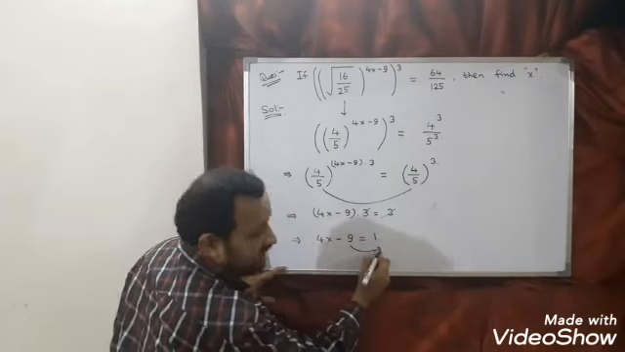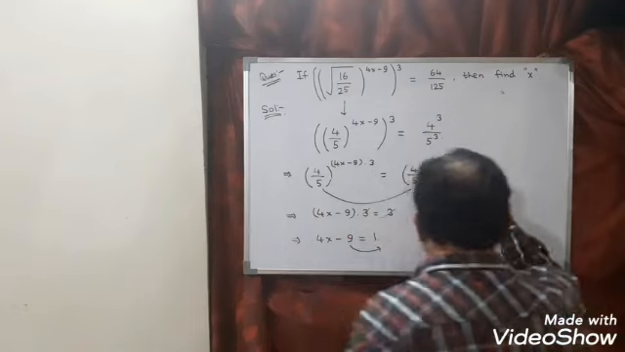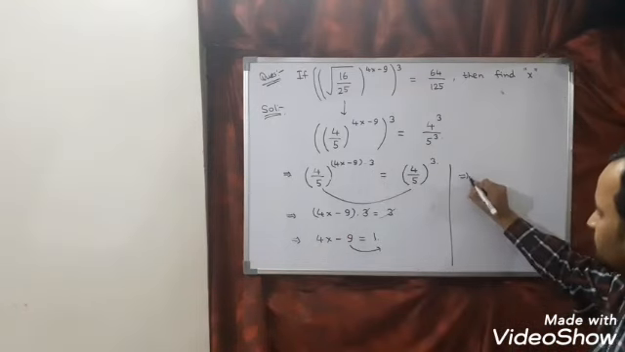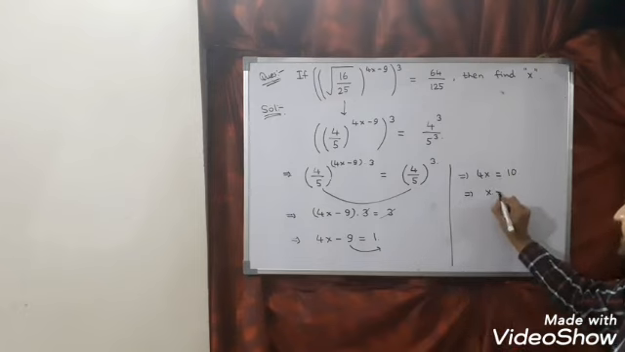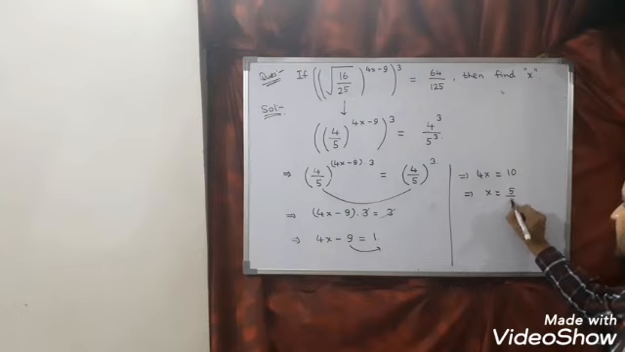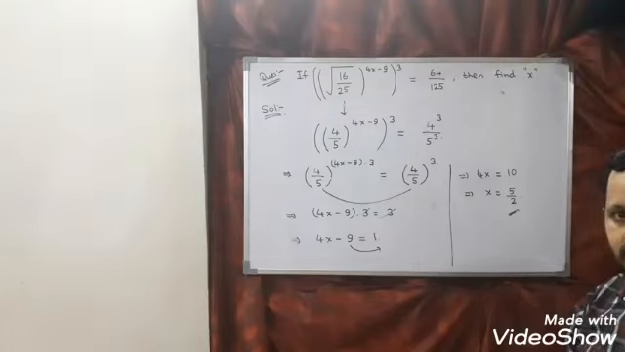This minus 9 I am shifting to the other side. So what you will get is 4x is equal to 1 plus 9 is 10, or this I can say x is nothing but 5 by 2. So this is the required solution. Next question, let us see.